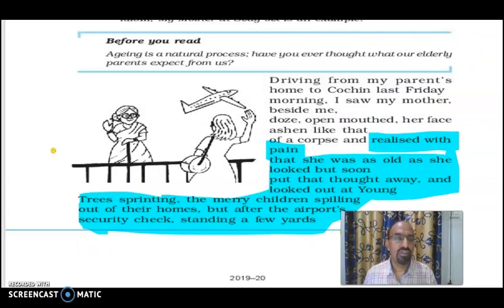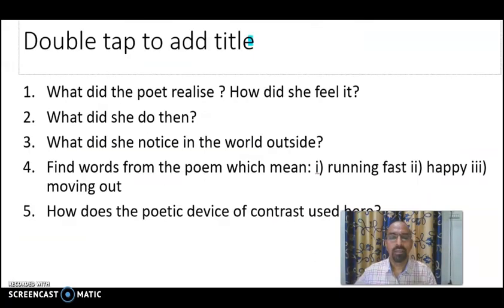Look at the next section of the poem. Realized with the pain that she was as old as she looked, but soon put that thought away and looked out at young trees sprinting, the merry children spilling out of their homes, but after the airport security check, standing a few yards away. Now look at the questions from this section.